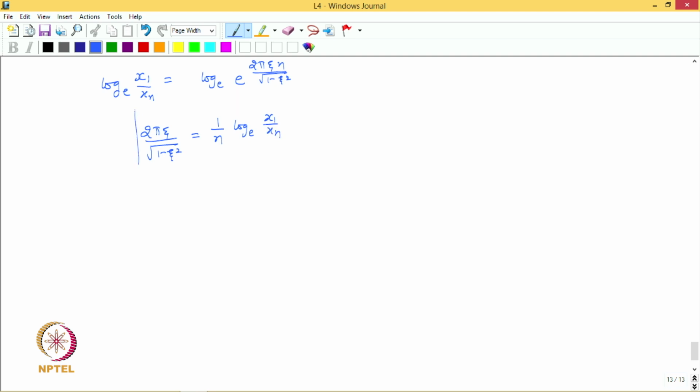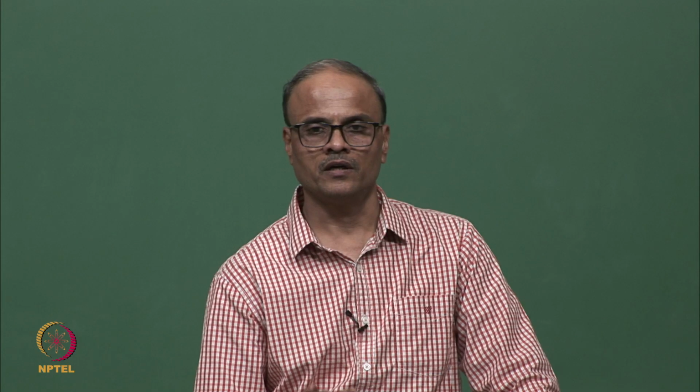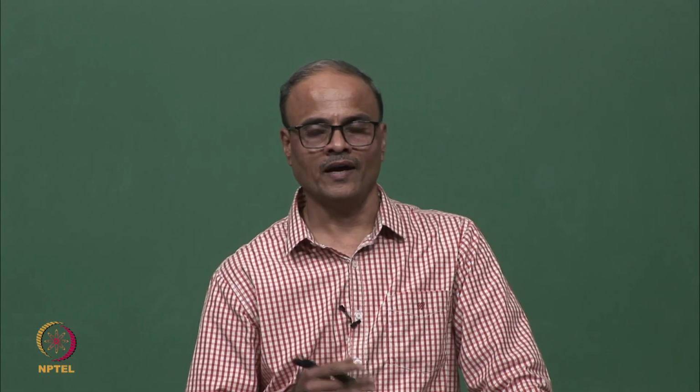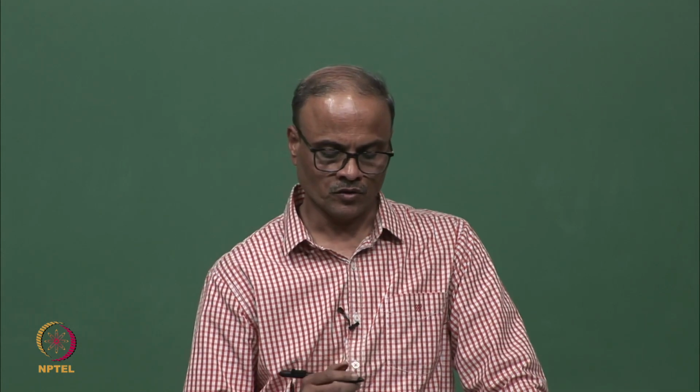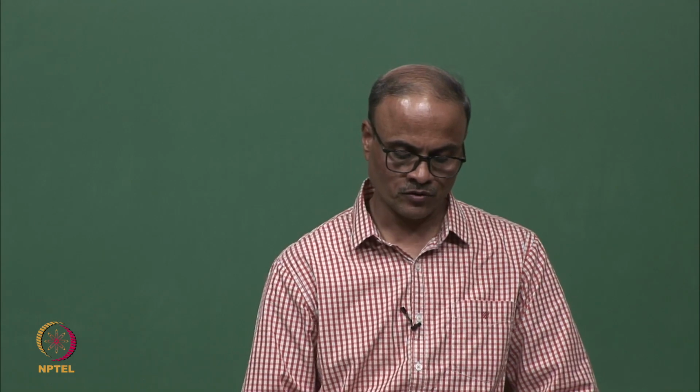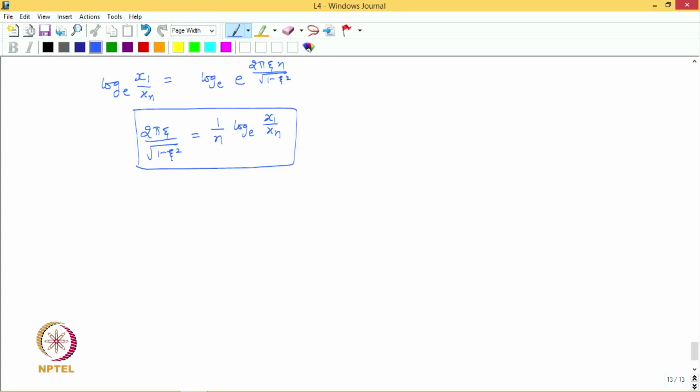So, I think this is the final expression we are getting, right, which basically relates the amplitude at the beginning of some cycle, and then the amplitude after elapse of n cycles. So, that ratio, that is x1 by xn, and then n is the number of cycles which are elapsed. And this quantity is dependent on only zeta, right, and this quantity we refer to as logarithmic decrement.